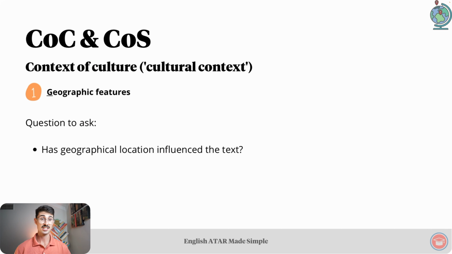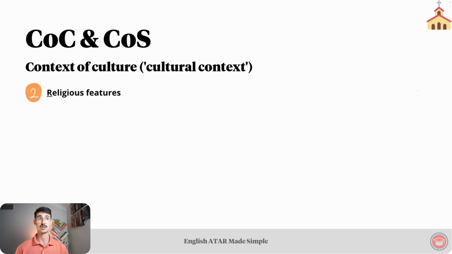The question to ask for this one is, has geographical location influenced the text? For example, Harper Lee's To Kill a Mockingbird explores the entrenchment of racial inequality in the Deep South of the US, which comprises several states that were heavily dependent on plantations and slavery throughout the 17th, 18th, and 19th centuries. Note that geographical features are closely related to socio-cultural features, which are coming a bit later. But for now, our next feature is religious features.